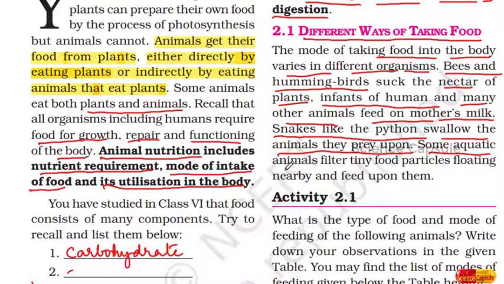Some aquatic animals filter tiny food particles floating nearby and feed upon them. So during rainy seasons, in the stagnant water, you might have seen some fishes jump over the water, and the things present over the surface of water, they feed upon them.